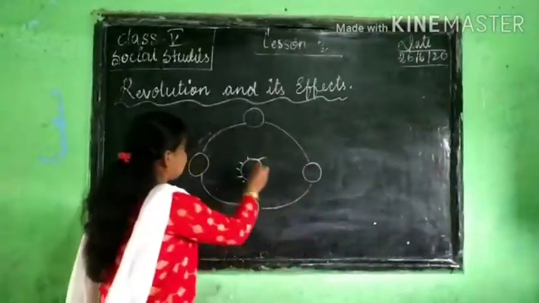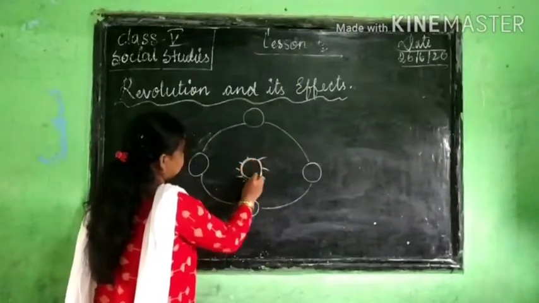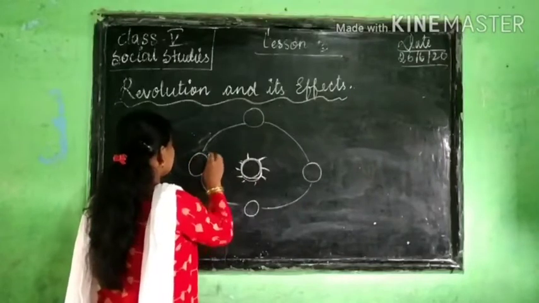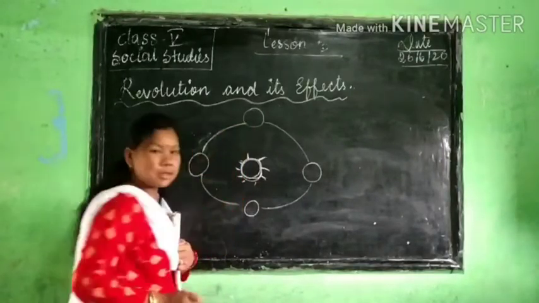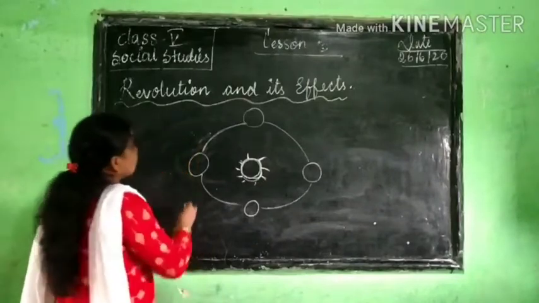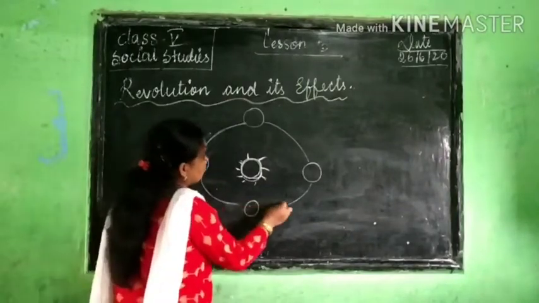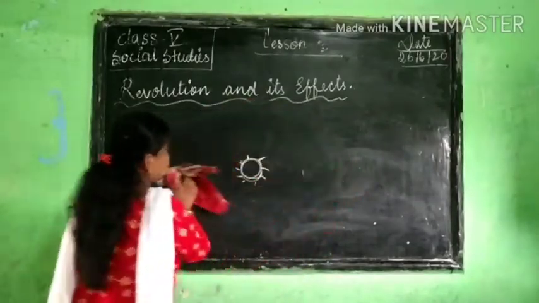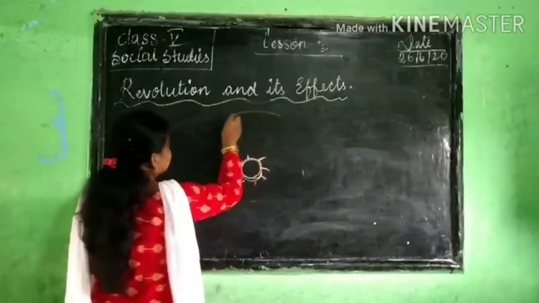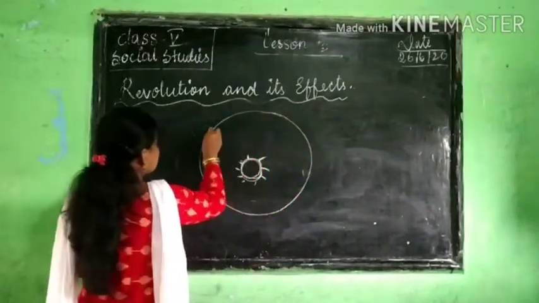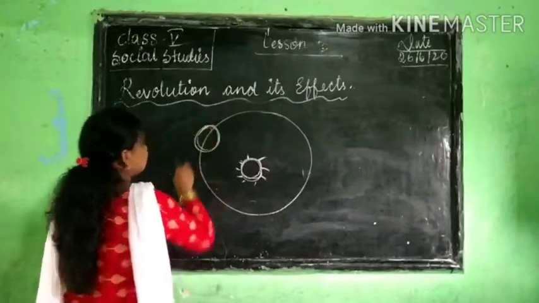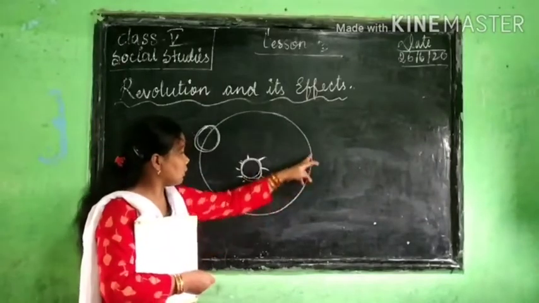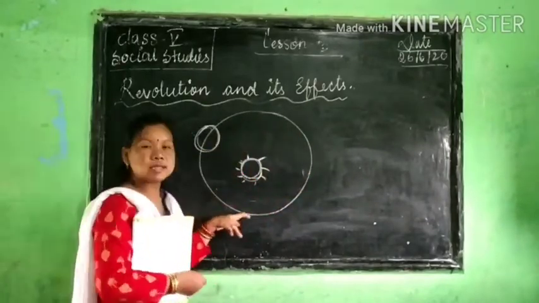So look at the picture. Here this is the sun. This is the earth. Okay, only one earth, but I have drawn it many times for you. So this earth is moving around the sun. Here you look at it. For example, this is the earth. Now this line, can you see it around the sun? Can you see this line? This line is called